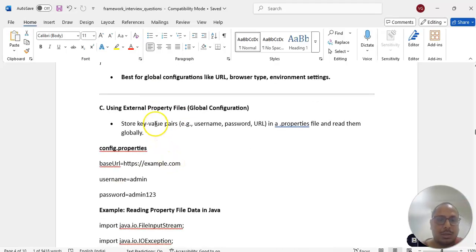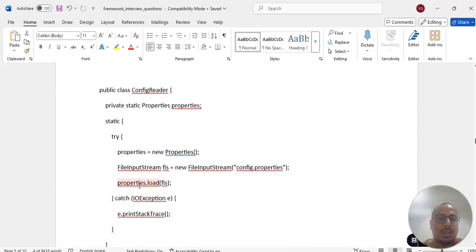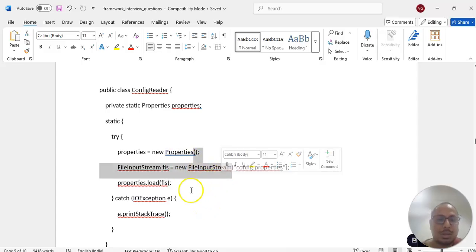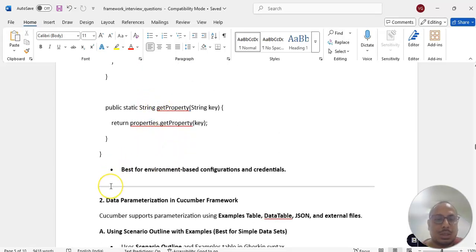Or we can use a property file, right, to maintain key value pair format, we can use a config file. How will you read the property file? Just a simple thing: create a Properties object and call properties.load with a FileInputStream object, and then we can use it wherever we want.